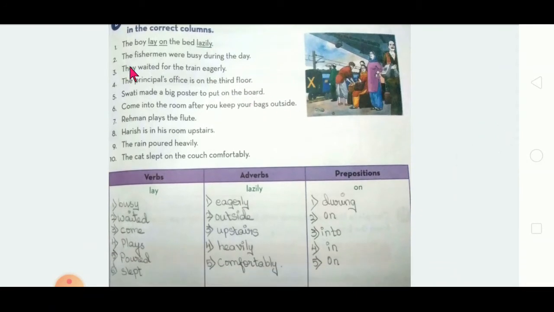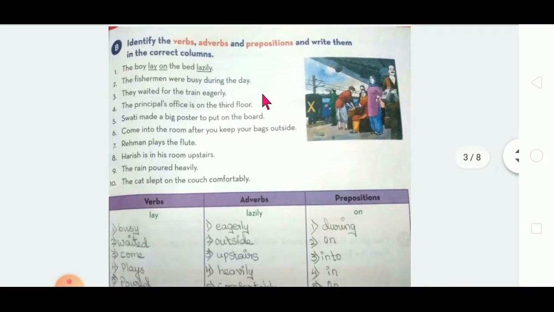The boy lay on the bed lazily. Mostly for an adverb, you can frame the question how. It may differ in a few places, but mostly the adverb answers the question how. So, the boy lay on the bed lazily.